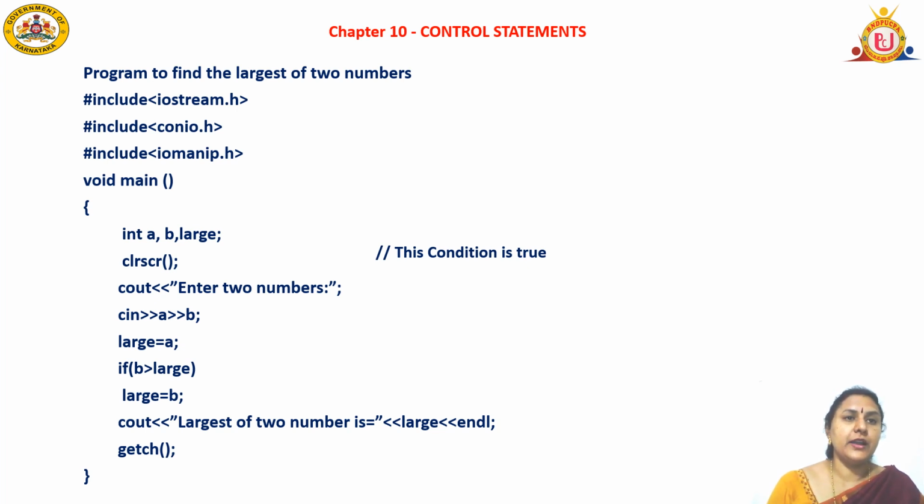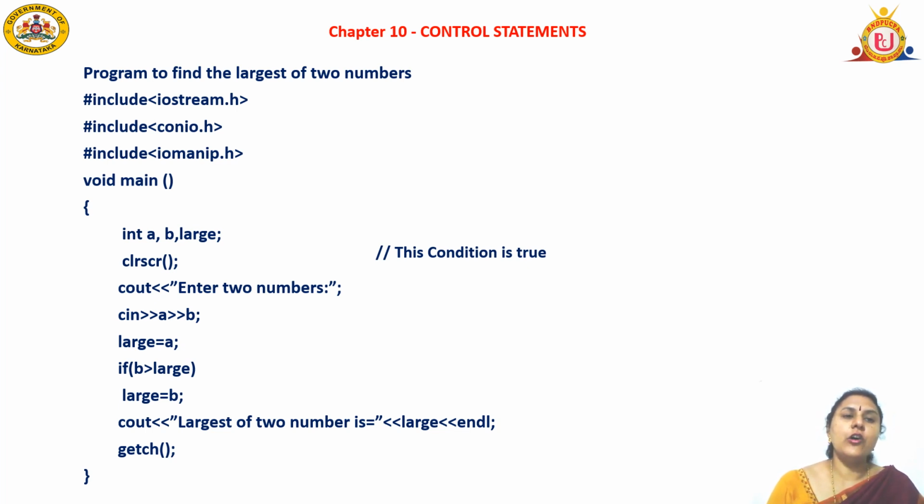I will compare using a condition statement whether the second variable B is greater than large. Using the condition statement, if B greater than large, if it is true, it will execute B becomes large, that is large is equal to B, semicolon.